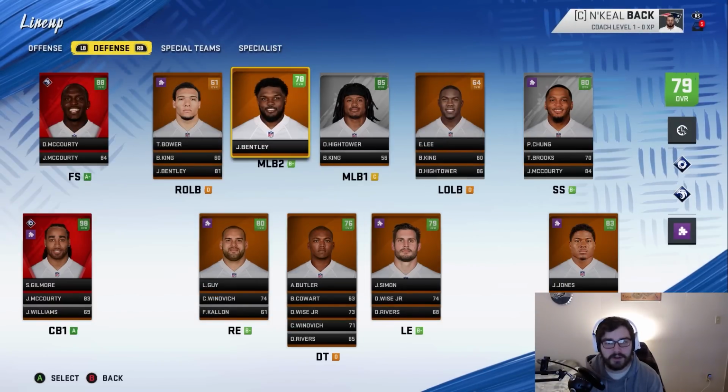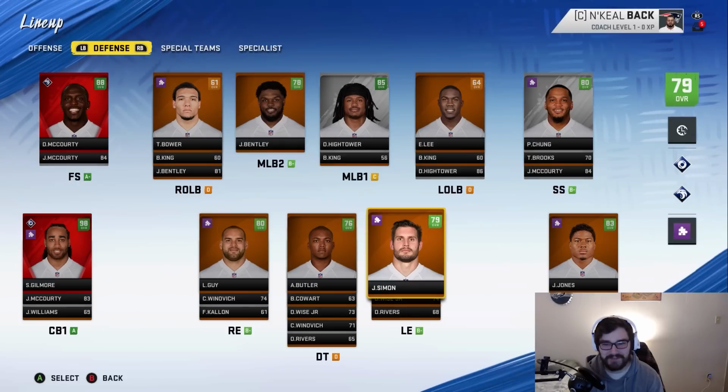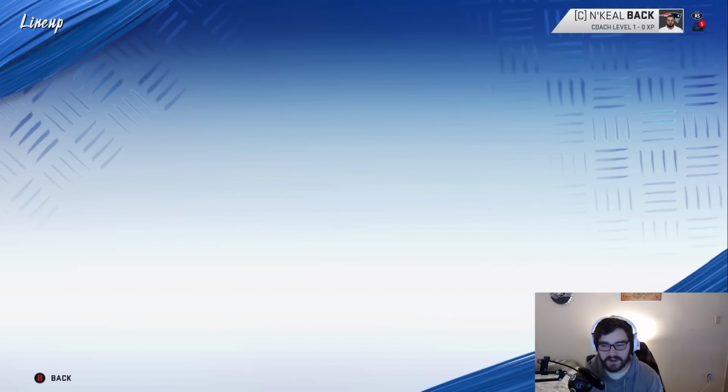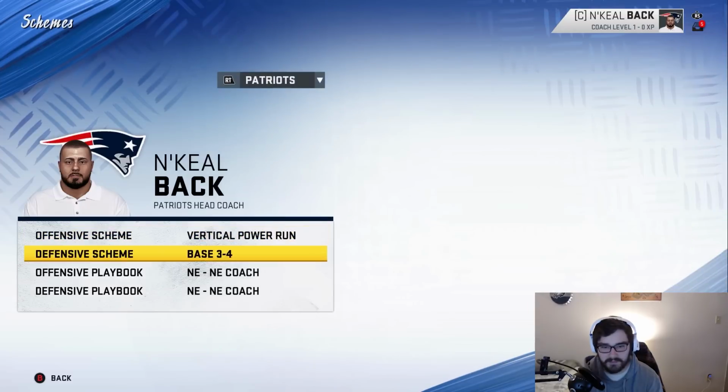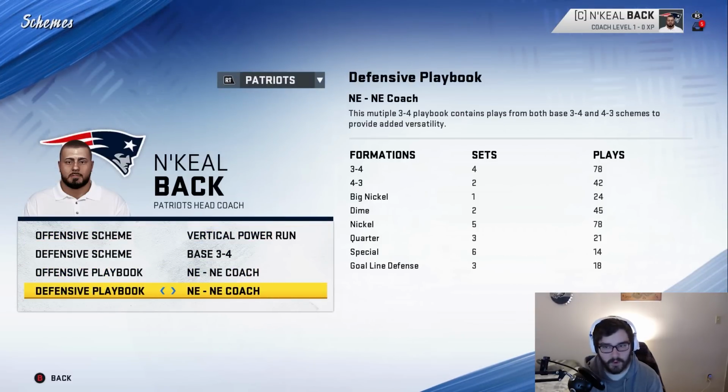We have a pretty good middle linebacker duo, but our outside linebackers are not good. So we're going to have to work on that at some point. Also, I think I want to run a 4-3 with this team. I don't think I want them running a 3-4. Is that really what their defensive playbook is? So they kind of have both. I want this team in a 4-3. I think they have the personnel for that more so than a 3-4.